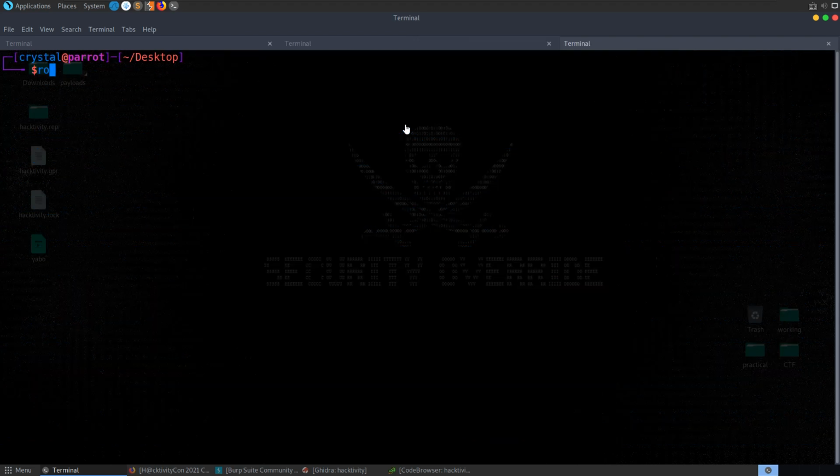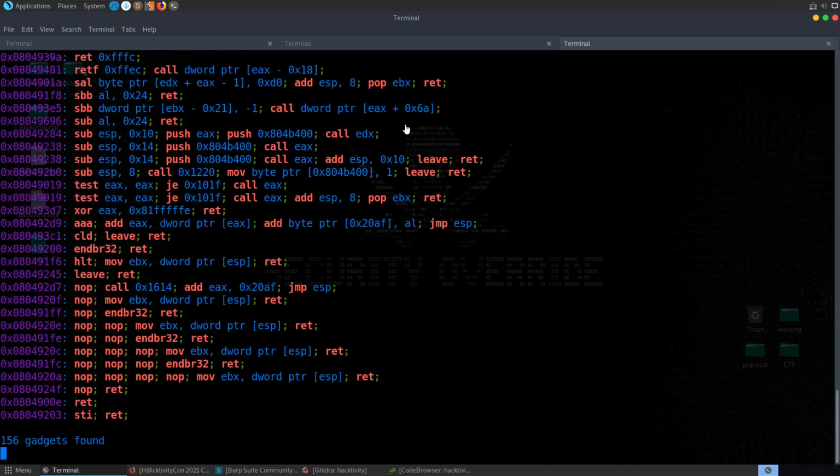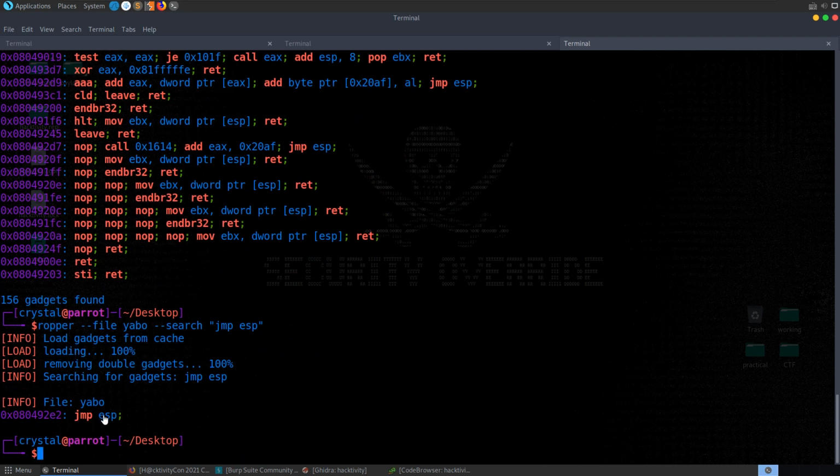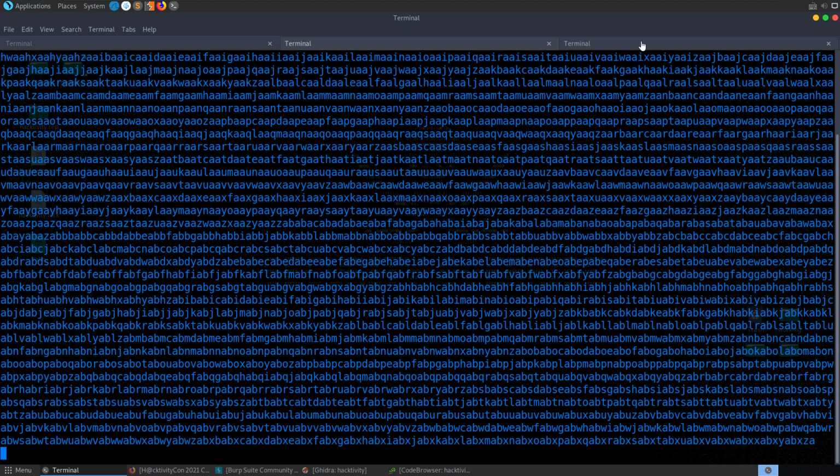Actually, let's jump over to ROPR. You can just run ropper --file YABO to get all the ROP gadgets here. If you want to search something, you can do search, and we're going to look for jmp esp. We'll find that there is one jump ESP instruction, and this is what we're going to need to put into our script as well, along with some shellcode. So let's go and start to build up a script.